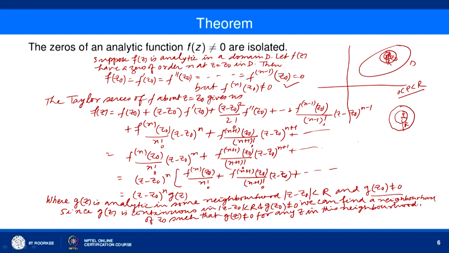So, then F(z) is not equal to 0 for any z in |z minus z naught| less than rho except at z naught. And so, the 0 of F(z) at z equal to z naught is an isolated 0. So, the zeros of an analytic function are isolated.